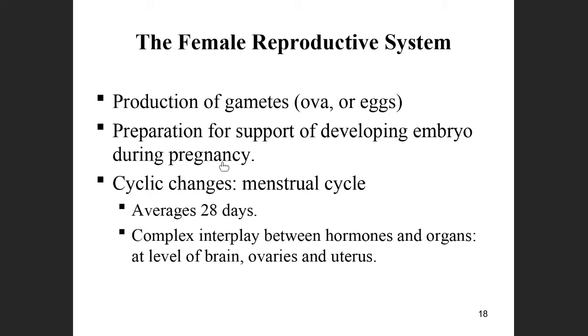So what is a menstrual cycle? This menstrual cycle is on average 28 days. It is the complex interplay between the hormones and organs at the level of brain, ovaries and uterus. So this is the functioning channel.